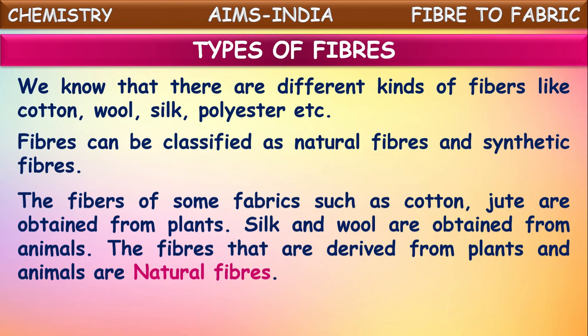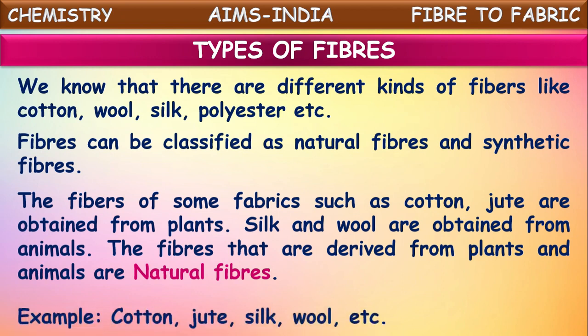The fibers obtained from animals and plants are called natural fibers because these are derived from natural beings, plants and animals.